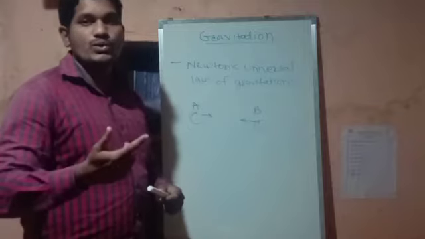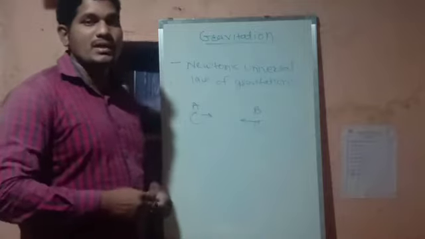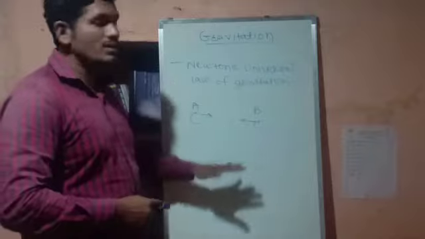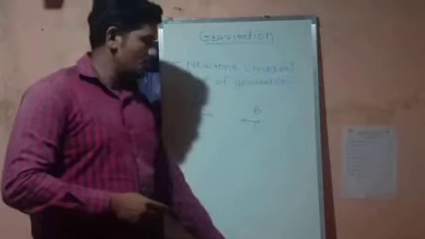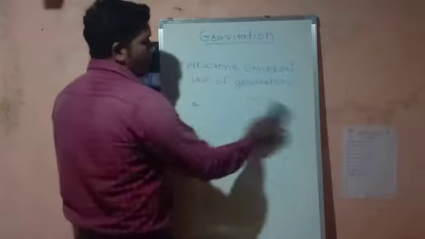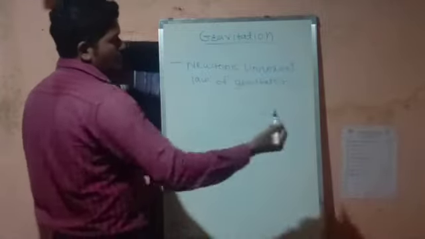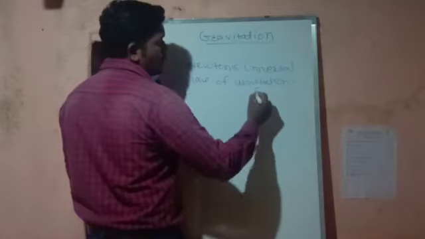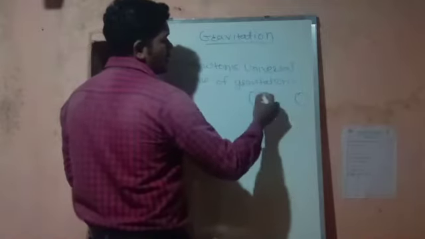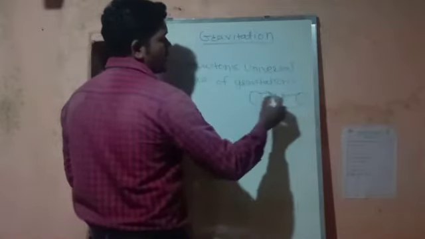Now I have told you in a sentence, in the statement. Now we will understand with the help of the derivation, with a proper diagram. Suppose these are the two objects which are attracting each other.